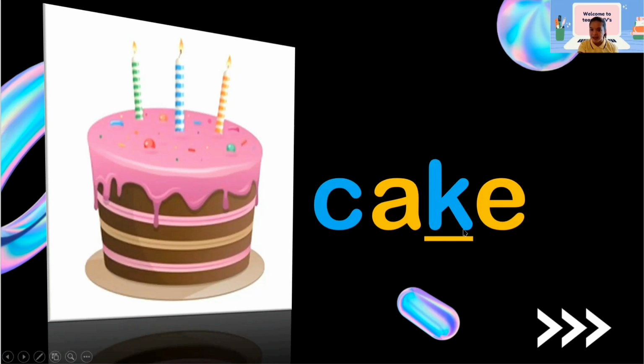So C and K have the same sound. However, we can write them differently. So in this picture and in the word cake, we combine two sounds, the sound k and the sound a. So we sound out two k and one a. We have k, a, k. Perfect. So this one is cake.